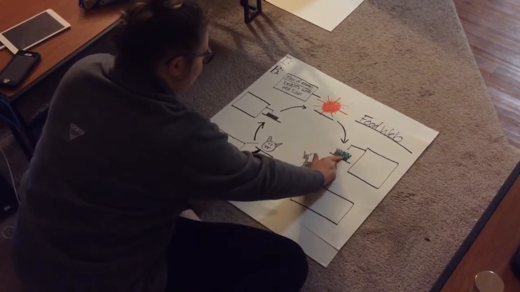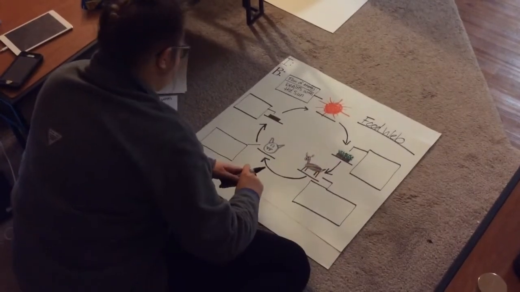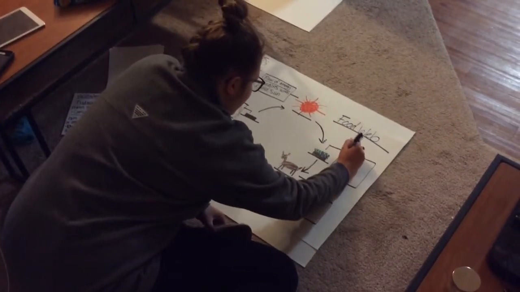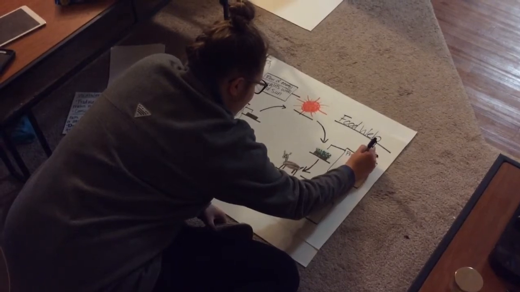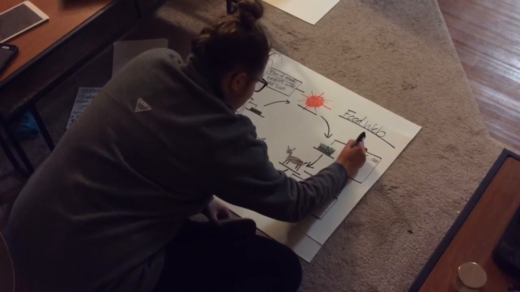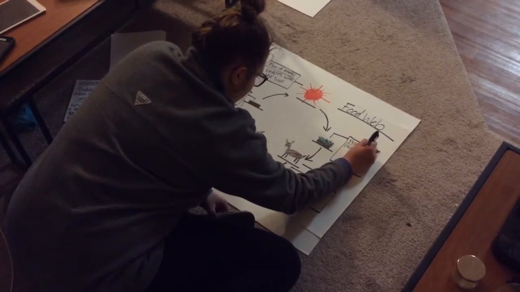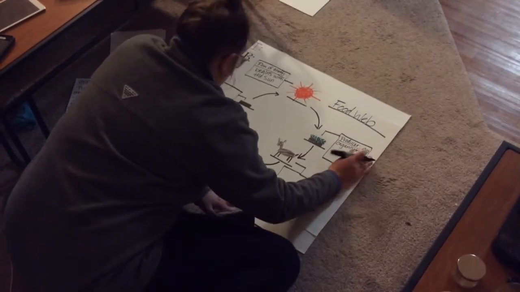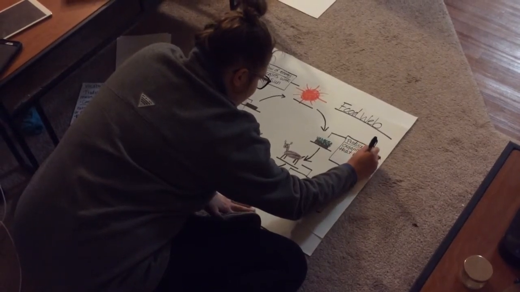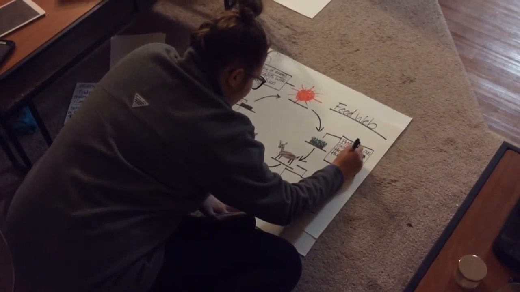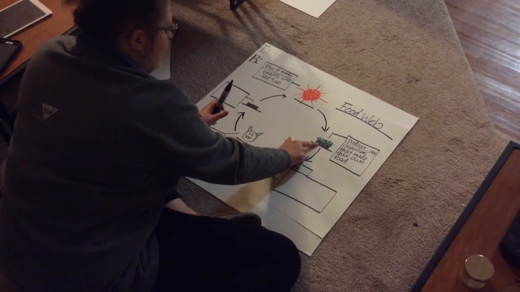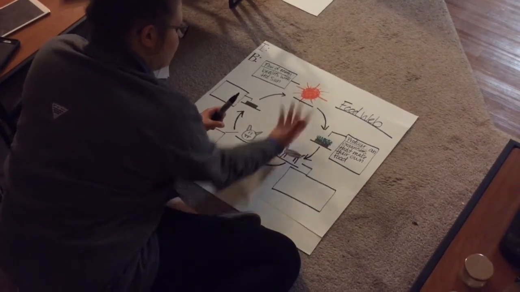Our little bed of grass. Can anybody tell me what that is? That is our producer. And producers are organisms that make their own food. So see, by the sun, the grass is able to make its own food so it can grow.